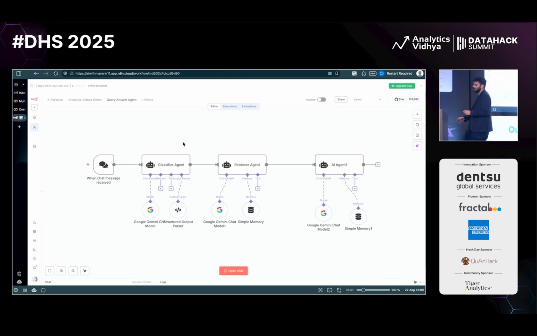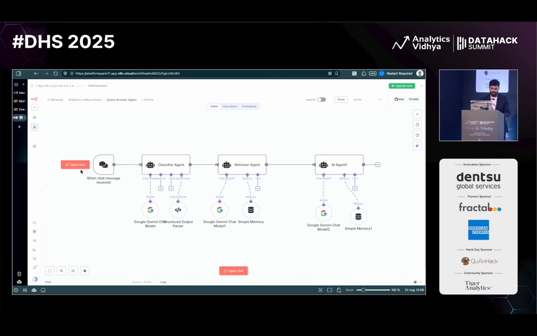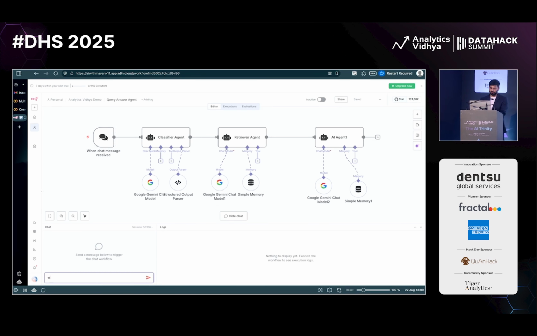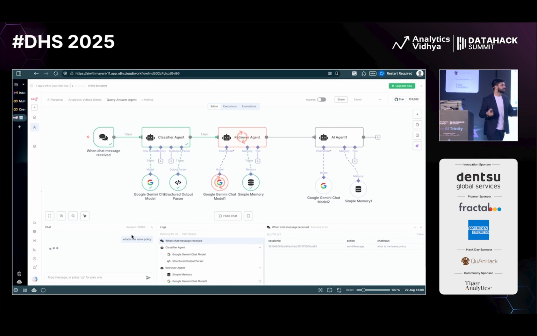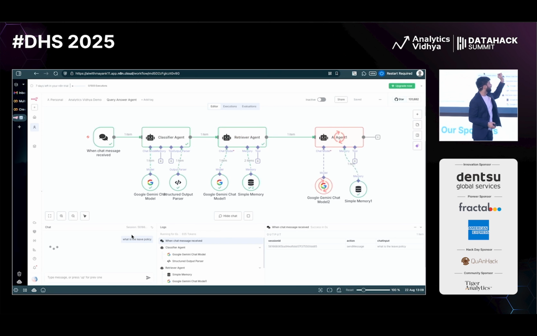Let's see the same. If I quickly push on this and open chat, I can ask, what is the leave policy? And when I press enter, it's very visually nice. We can see how it is using the brain. It will go through the memory and understand what the policies are. And hopefully I will get the answer in maybe a minute. So that's a quick thing. But I hope all of you understand how easy it is to create, right?